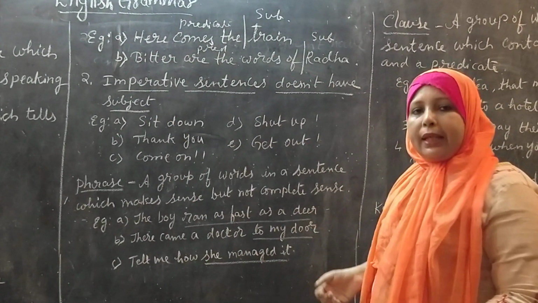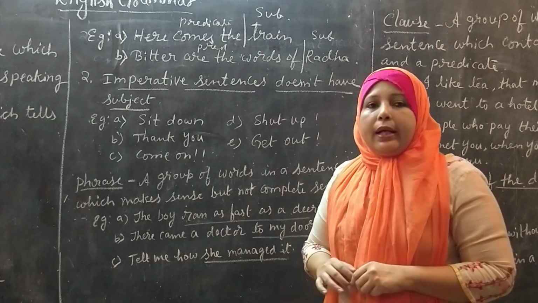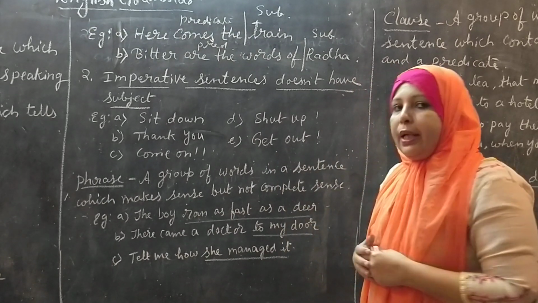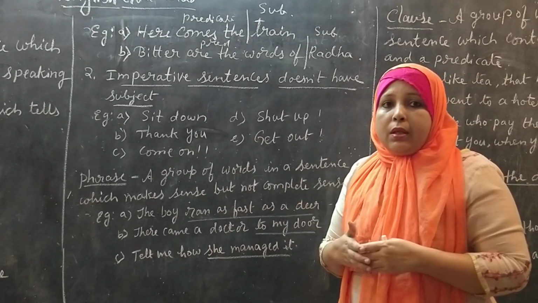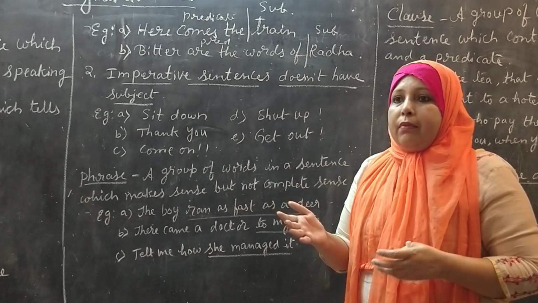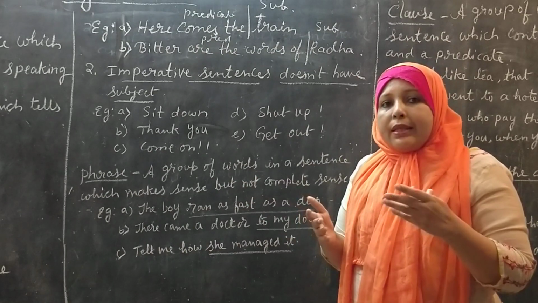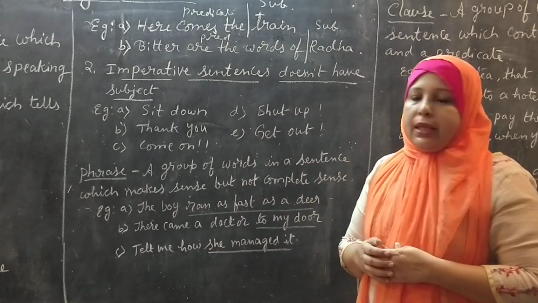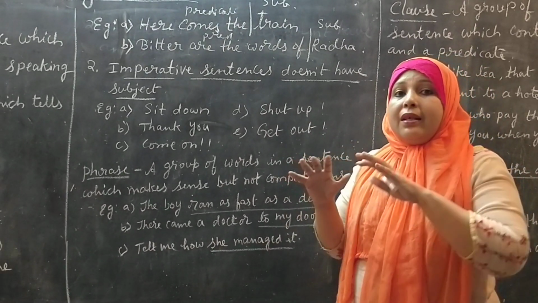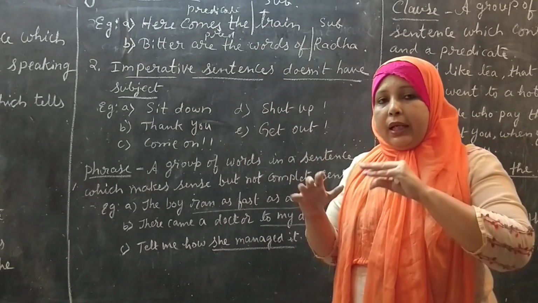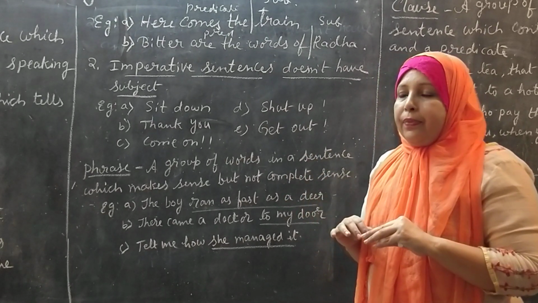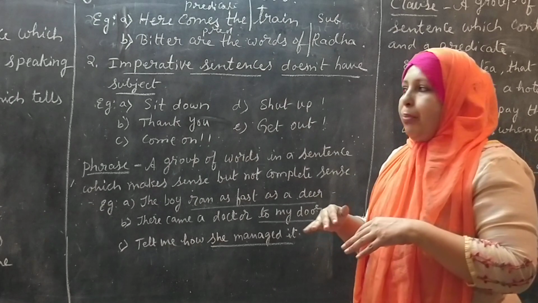As I have told you in kinds of sentences, there is one kind of sentence that is called an imperative sentence, like a request or command. Shut up, please come inside, get out, get lost. Such sentences we call imperative sentences. The subject is not present in them, but we have to consider the subject.